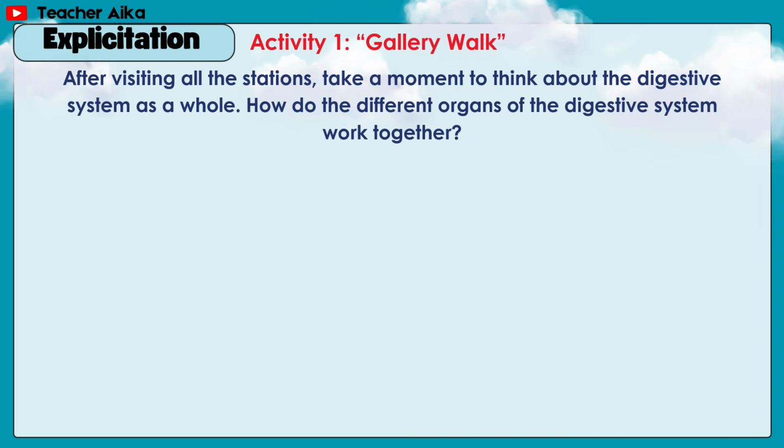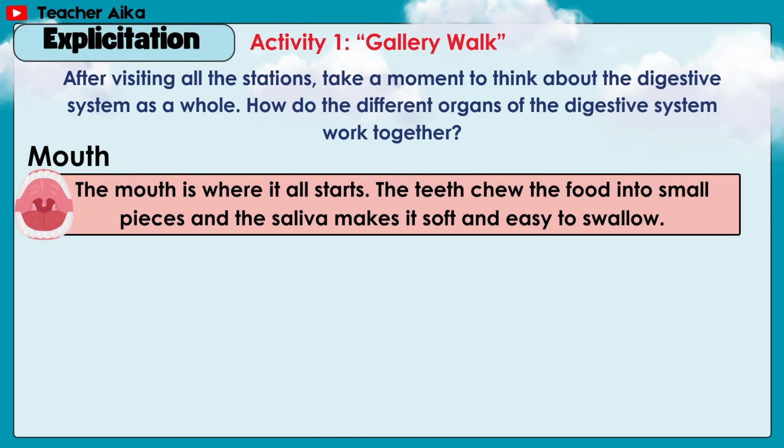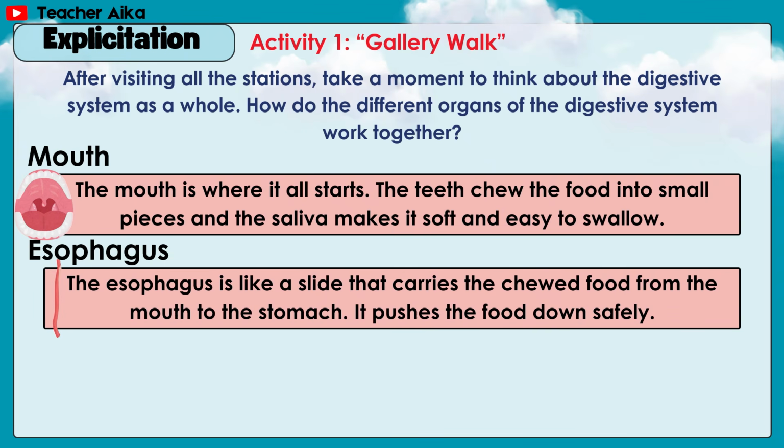After visiting all the stations, take a moment to think about the digestive system as a whole. How do the different organs of the digestive system work together? Mouth. The mouth is where it all starts. The teeth chew the food into small pieces, and the saliva makes it soft and easy to swallow. Esophagus. The esophagus is like a slide that carries the chewed food from the mouth to the stomach. It pushes the food down safely.